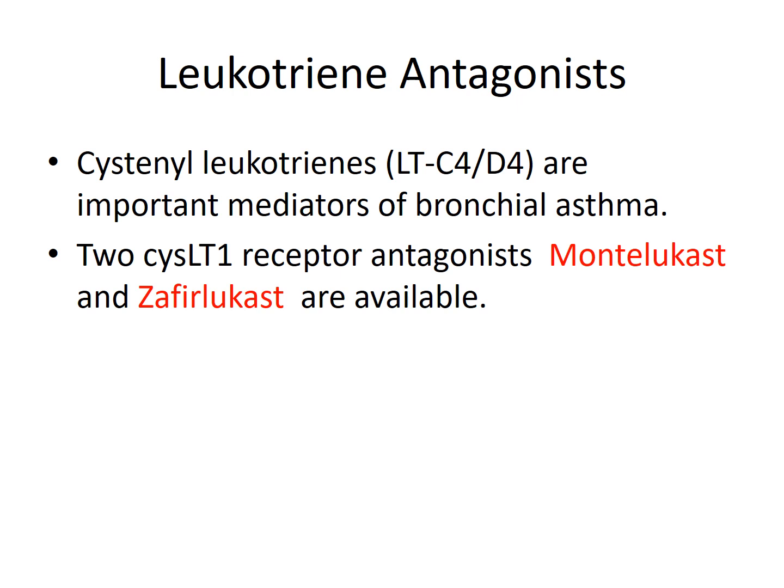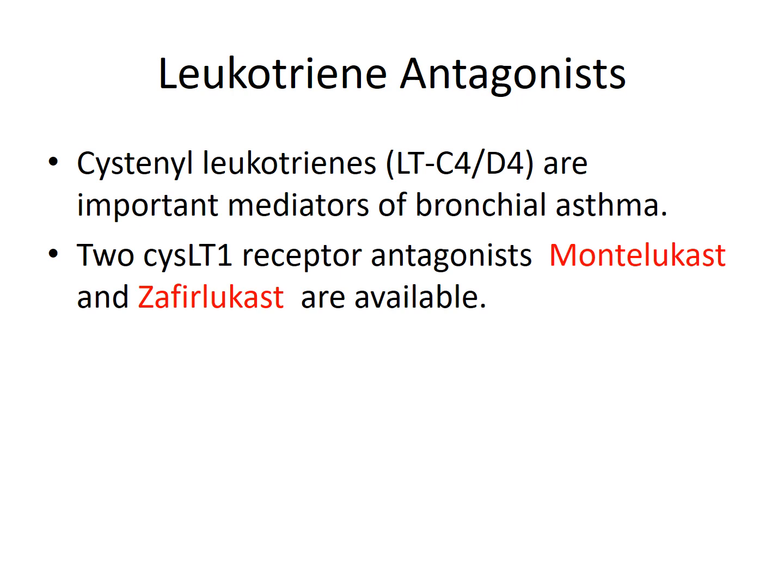The next class which we have is the leukotriene antagonists. The different inflammatory mediators include cytokines and leukotrienes. So we have the cysteinyl leukotrienes, which are important mediators for bronchial asthma, and the antagonists are for the cysteinyl leukotriene 1 receptor, and in that we have montelukast and zafirlukast. So what do these drugs do?